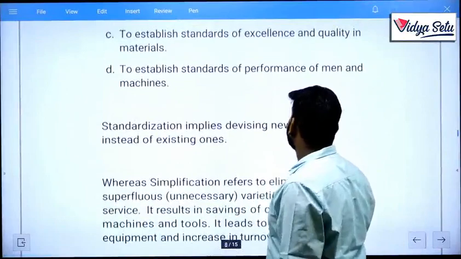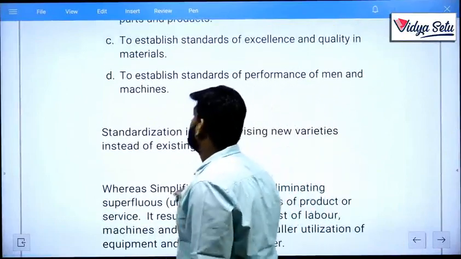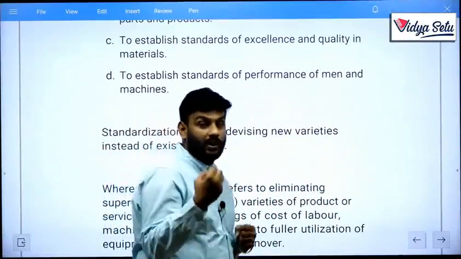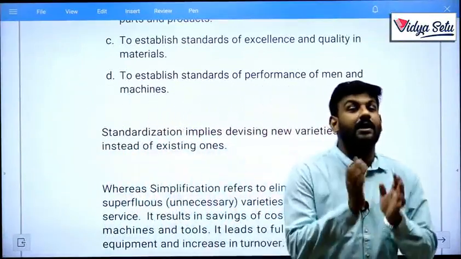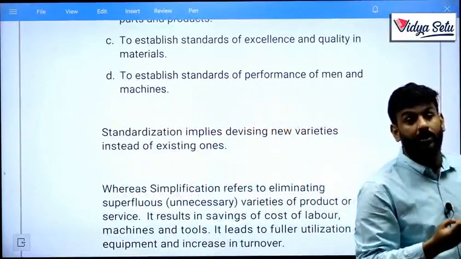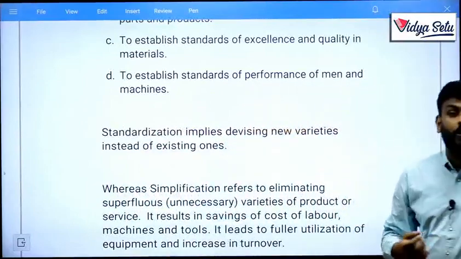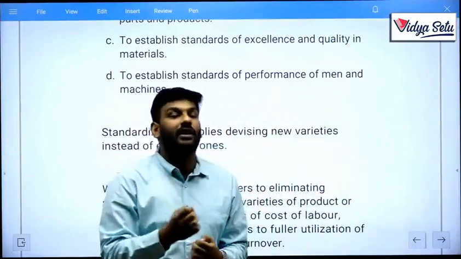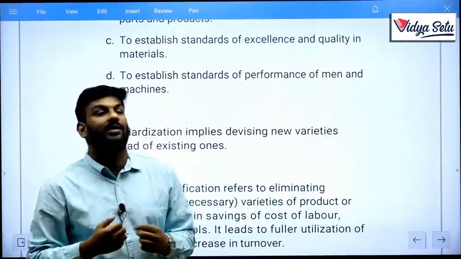To establish standards of excellence and quality in materials. While setting standards, we can ensure that the quality of the product is appreciated, and our material, quality and product are all in good order. Because if we want to run our business in the long run, then we need to understand what kind of quality consumers are liking.